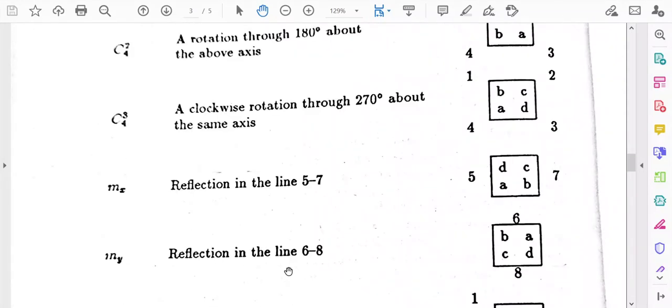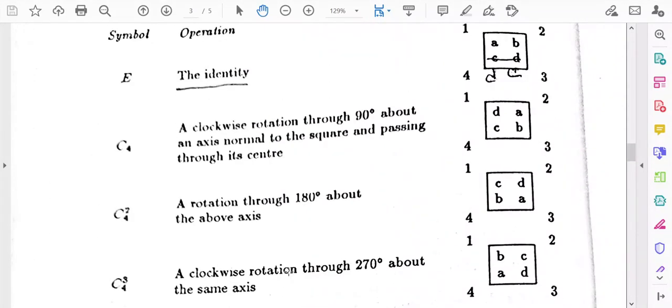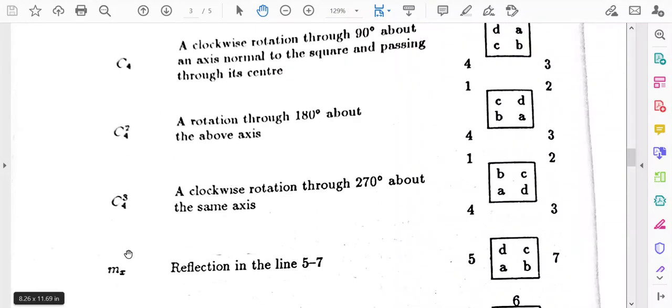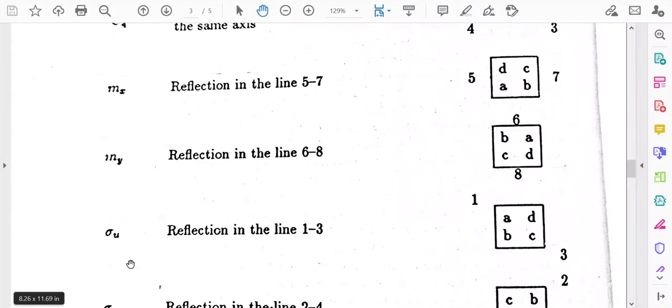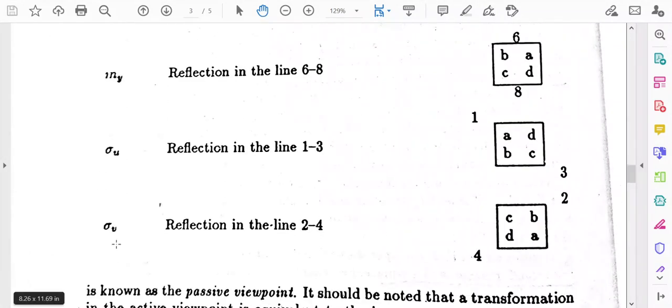So, this is the overall set of symmetry operations for a square. So, we have obtained total 1, 2, 3, 4, 5, 6, 7, and 8. So, we have obtained total 8 elements.